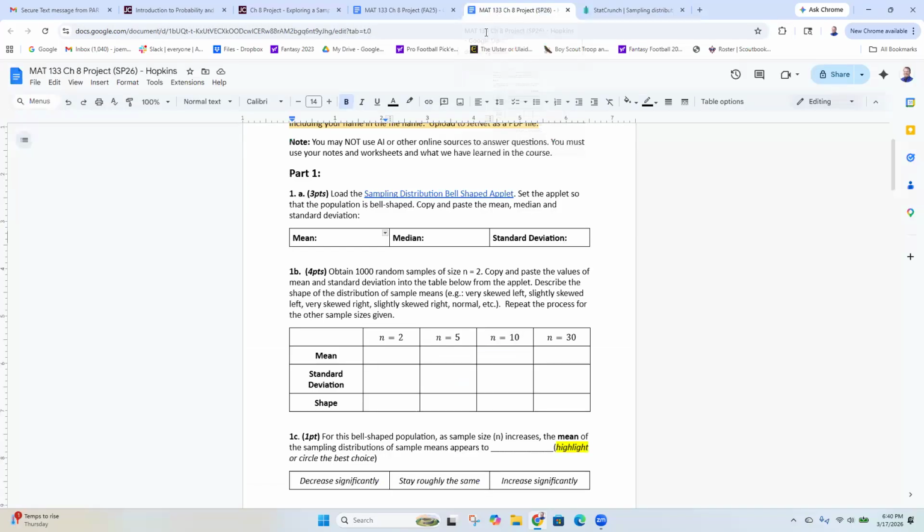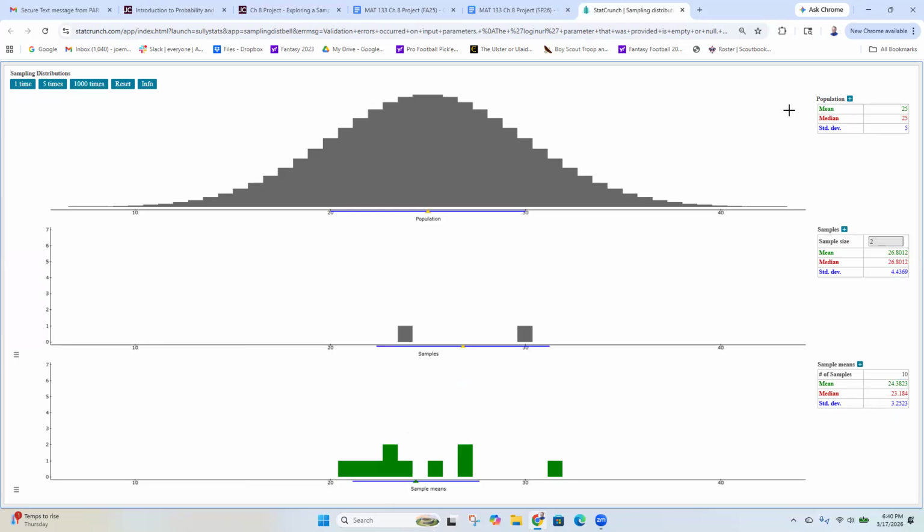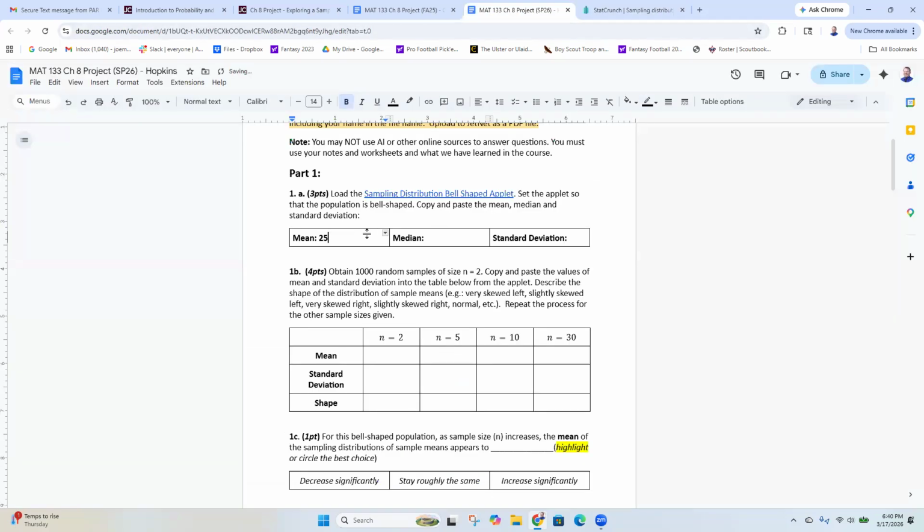So part A is asking what is the mean and the median and the standard deviation of our population. So in the upper right, I have a mean of 25, a median of 25, and a standard deviation of 5. So that's what I'm going to put right here. Okay. Standard deviation of 5.